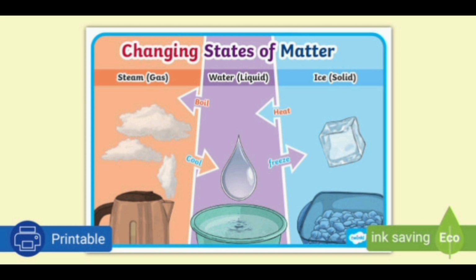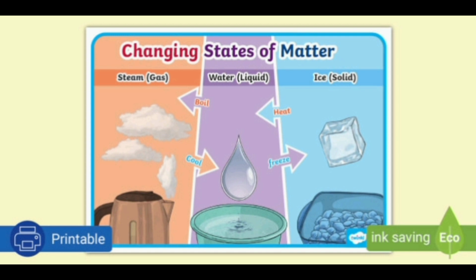Consider water as an example for this change. When we take water in a solid form, like an ice cube, and heat the ice cube, the ice will become water. Here, when we raise the temperature of ice, it becomes liquid, that means it becomes water. When we continue to provide heat energy to the water, it will become vapor; that is, steam will form from water.